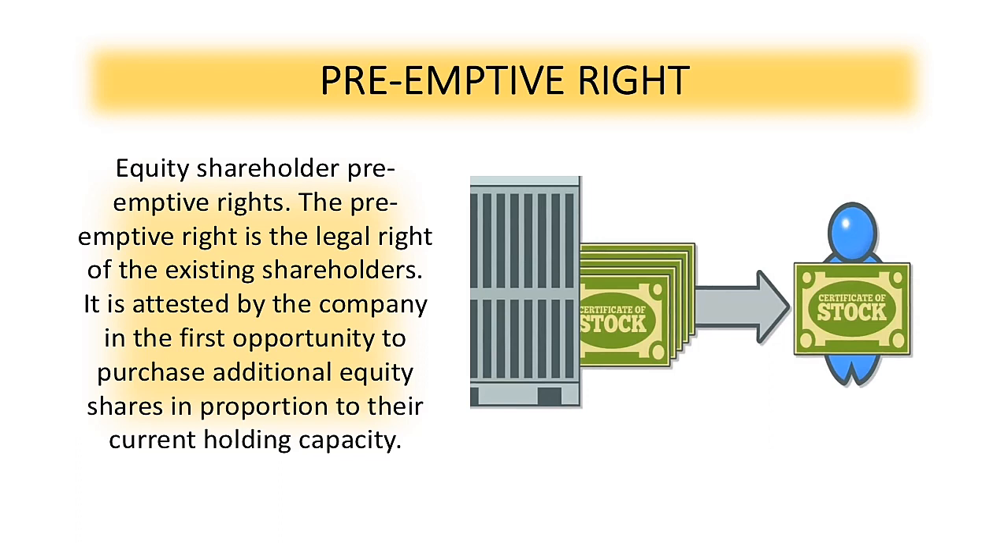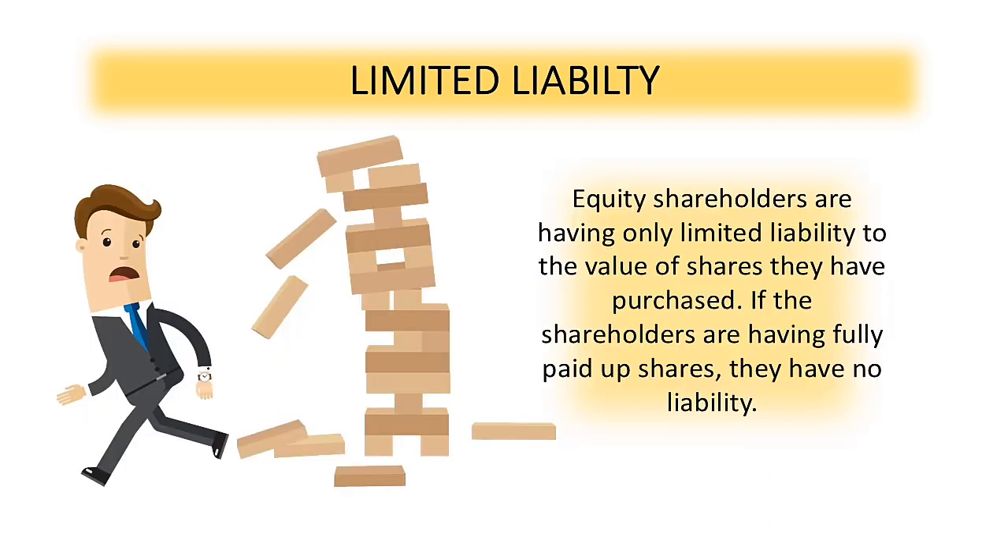So, but take note that if the investor decides not to exercise the preemptive right, the company will sell the shares to the other parties, and the early shareholders' ownership percentage in the business will decline. Equity shareholders are having only limited liability to the value of shares they have purchased. If the shareholders are having fully paid up shares, they have no liability. When we say limited liability, it is a type of legal structure for an organization where corporate loss will not exceed to the amount invested in the business. So in other words, investors and owners' private assets are not at risk if the company fails.